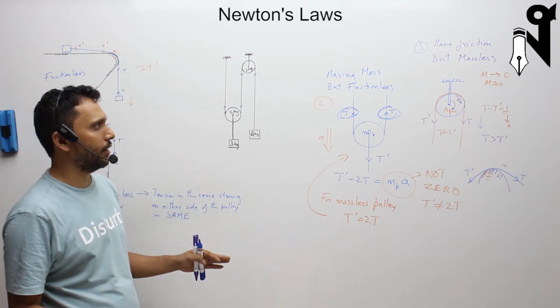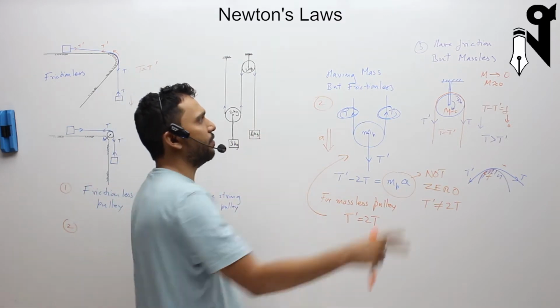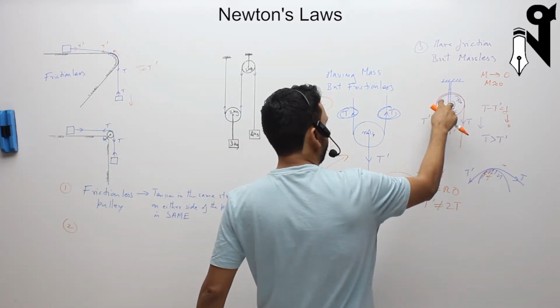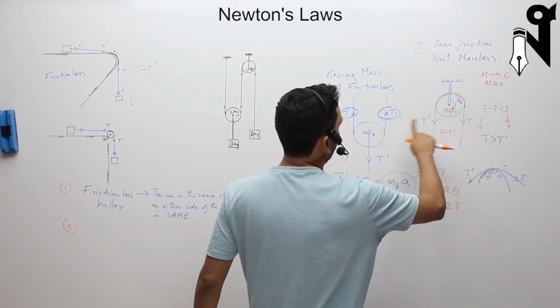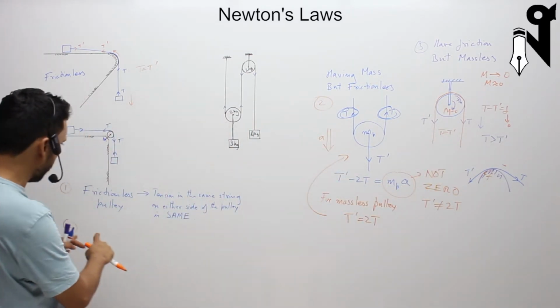So what do we have over here? For a fixed pulley, even if it is having friction, tension on both sides will be the same. So that is what I'm going to write over here.